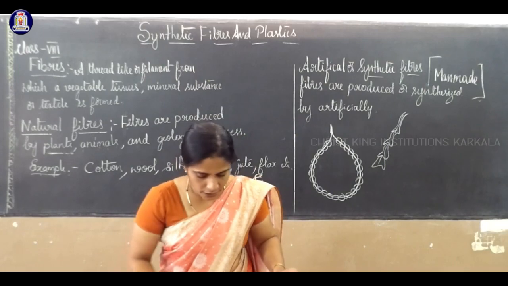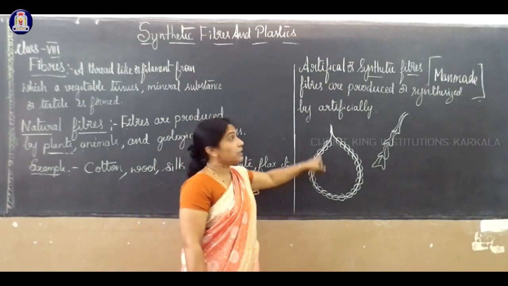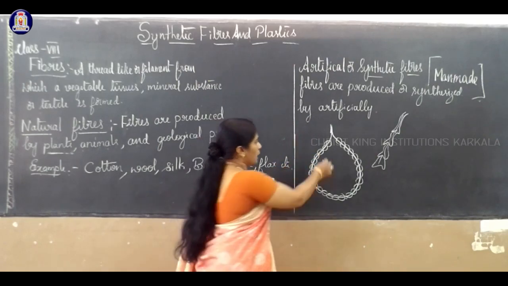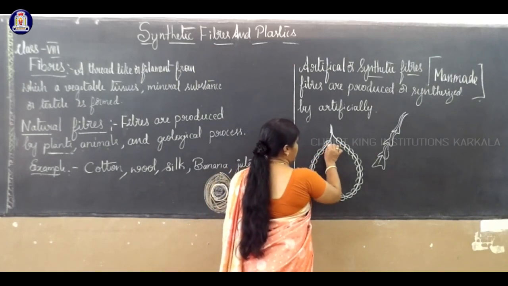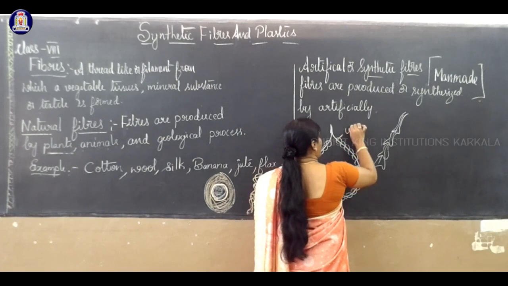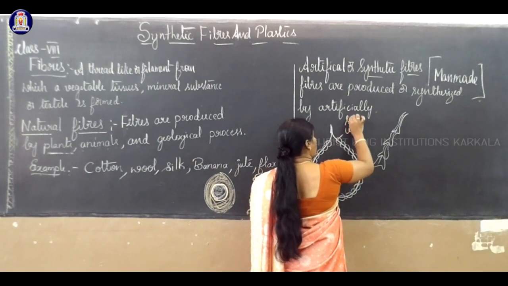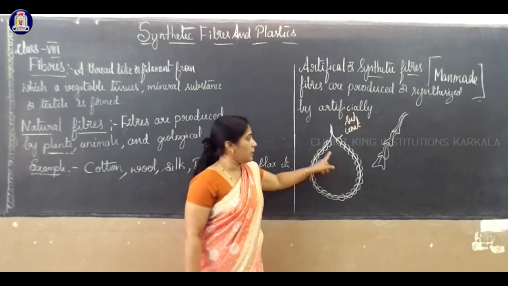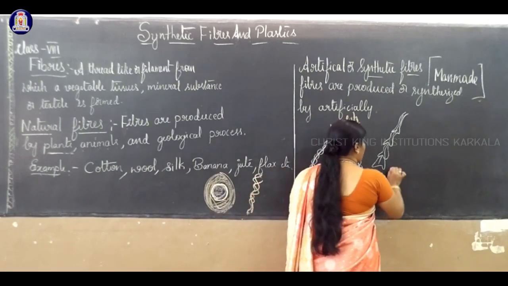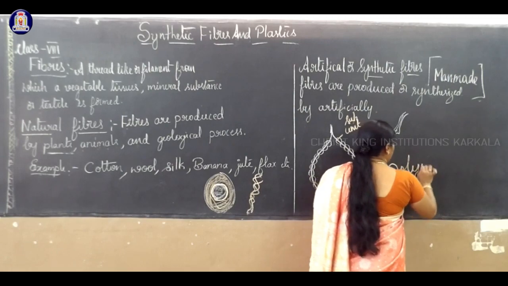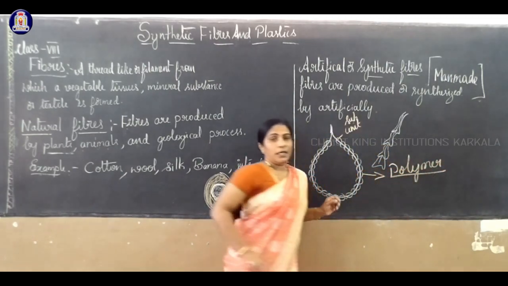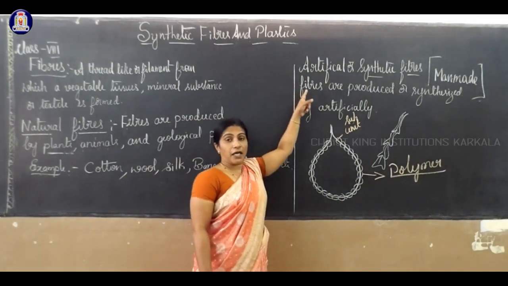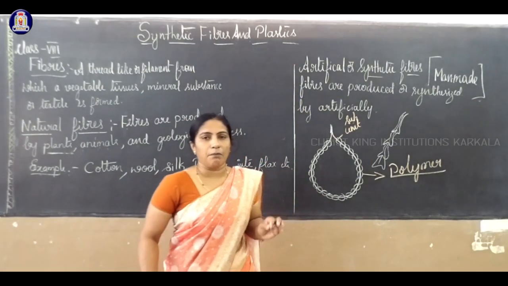Same thing in science, in artificial preparation of artificial fiber: each bead in the chain is called a subunit or unit. Each subunit, when it joins, forms a structure. Each subunit is called a polymer. What is a polymer? Each subunit in a synthetic fiber. Synthetic fiber means it is man-made.